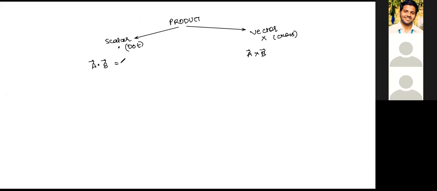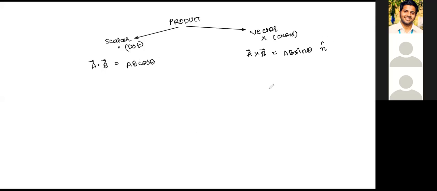Here, the scalar product, as the name suggests, is a scalar. That means it only has a magnitude, and the magnitude is given by AB cos theta, right? Here, the vector product, as the name suggests, is a vector quantity, and its magnitude and direction are given in this manner. Its magnitude is AB sine theta, and its direction is represented by n cap.